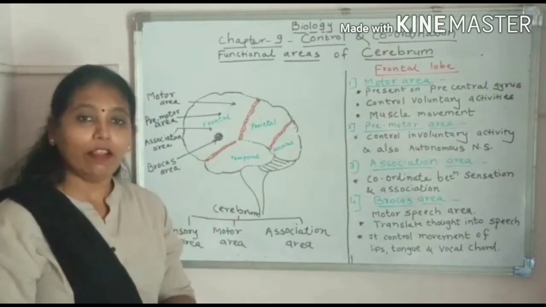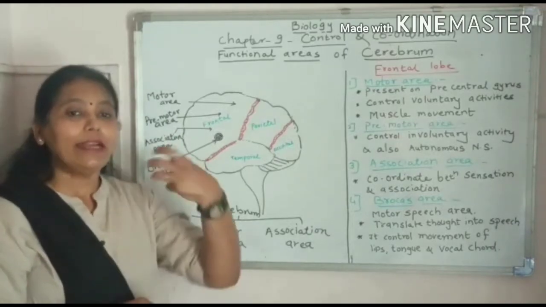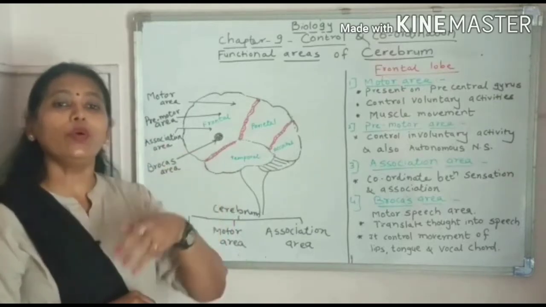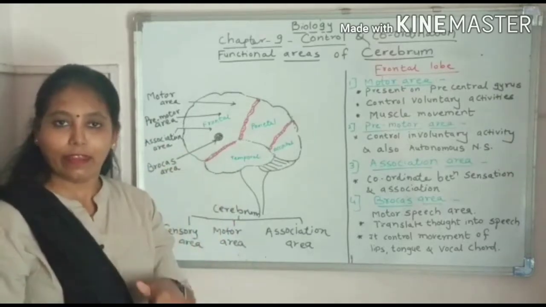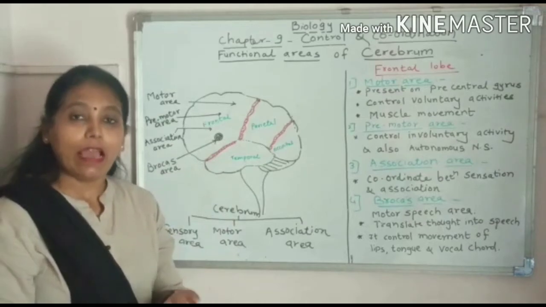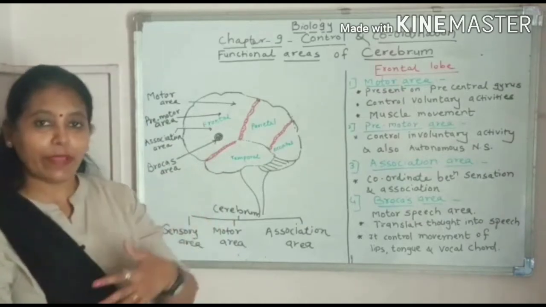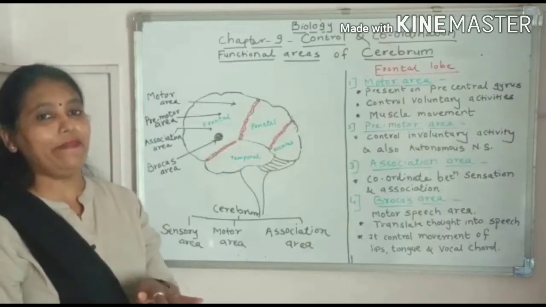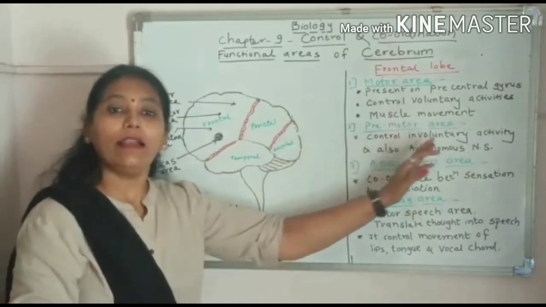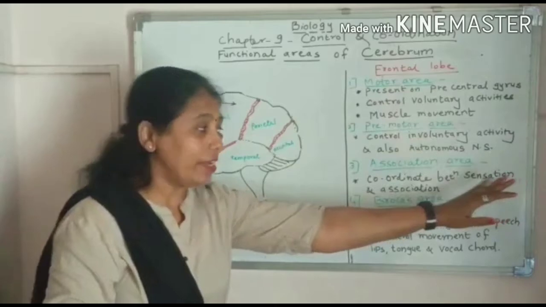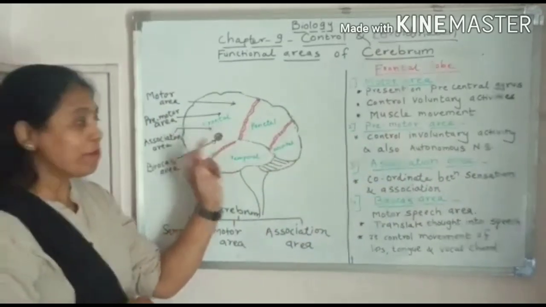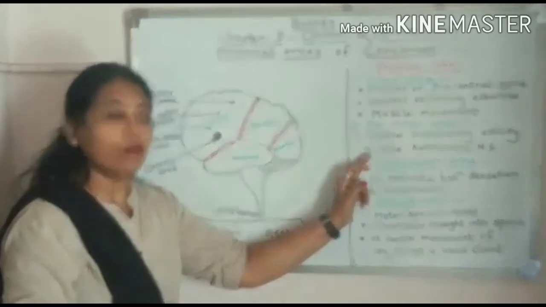For example, when you take the food, the digestion starts. It goes from one organ to another organ internally. So it is involuntary. Our heartbeat, our respiration, movement of intestine, all these activities come under involuntary activity, where the center is premotor area.